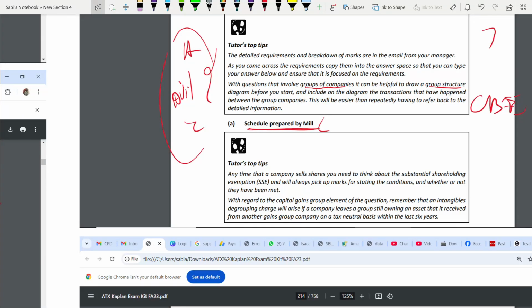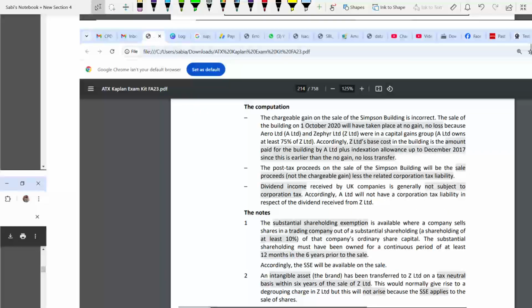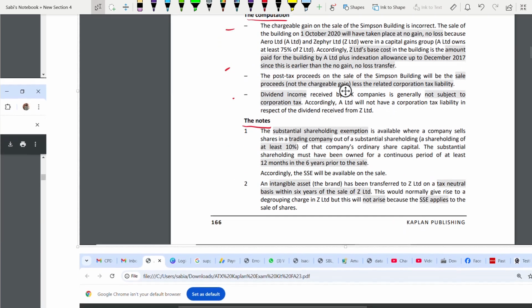Now, before you answer, your answer starts from here. There are two things they asked. One is about the computation. The other one is the notes. You see how nicely they are writing the subheadings in bold. So when you are typing, computation part separate, notes separate, like this. You have to separate like this and in separate points: 1, 2, 3. Notes: 1, 2. Do not mix them together.